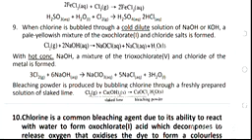So that is how the bleaching powder that is being used at home, produced in industry, is made by the reaction of chlorine with slaked lime, that's calcium hydroxide.